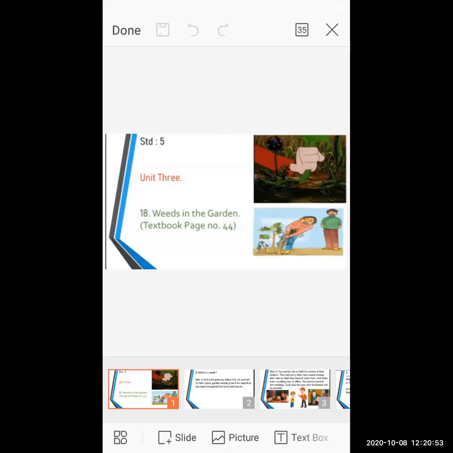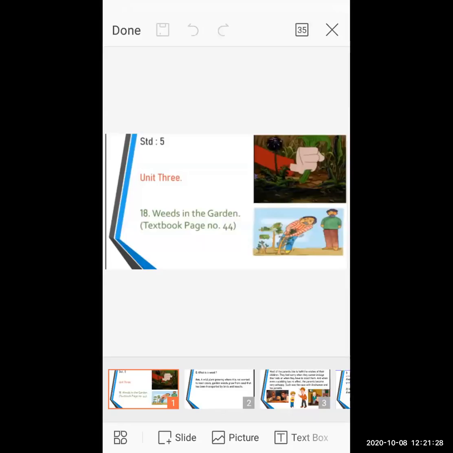So let's start a new lesson in English, and the topic name is Weeds in the Garden. Now what is the meaning of weed? Weeds means unwanted plants, useless and harmful plants that we don't need, so we should remove them from the garden or from the field. That is called a weed in the garden.